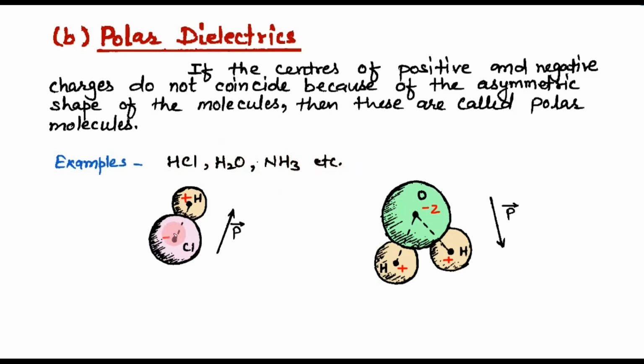In the HCl molecule, there is H plus and Cl minus. The direction of the dipole moment is from negative to positive charge. The positive and negative charges do not coincide with each other.